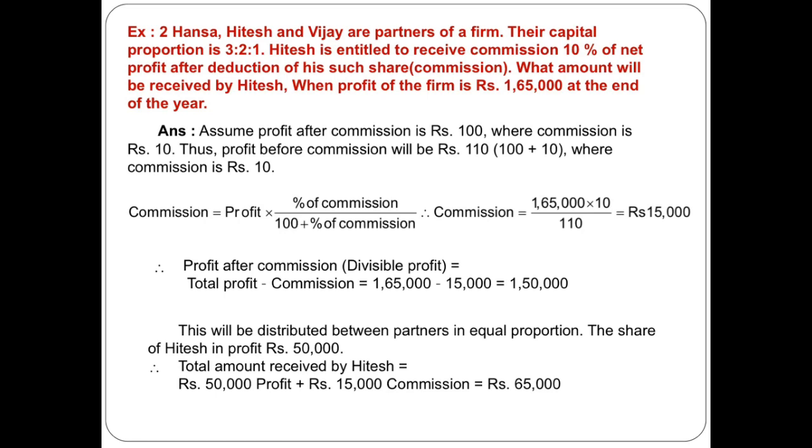And this profit is distributed between the partners in equal proportion. So Hansa will receive out of this profit 50,000, Hitesh will receive also 50,000, and Vijay will receive 50,000, because 1,50,000 is in equal proportion, that is 1:1:1. So 50, 50, 50 for all these 3 partners. The question is what amount will be received by Hitesh? So Hitesh's profit share is 50,000 plus Hitesh's commission is 15,000. So 50,000 profit share plus 15,000 commission, the total amount received by Hitesh is equal to 65,000. And the other 2 partners, Hansa and Vijay, will receive only 50,000 each. Okay. Now next.